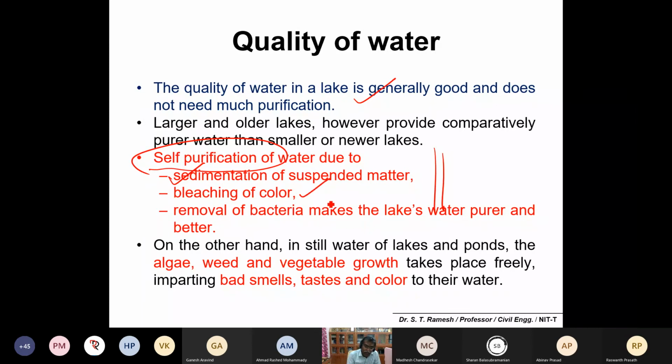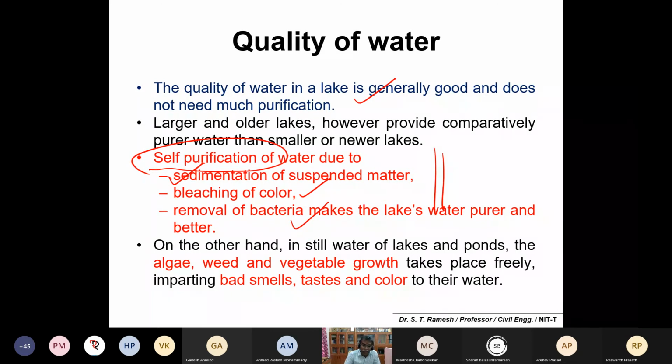Then there is bleaching of color because of sunlight exposure, and you may initially feel it is dark immediately after the rainfall. If you see the lake or pond, it may be turbid in color, and after a month you may feel like it is clean water. Bleaching of color and removal of bacteria make the lake water purer and better.